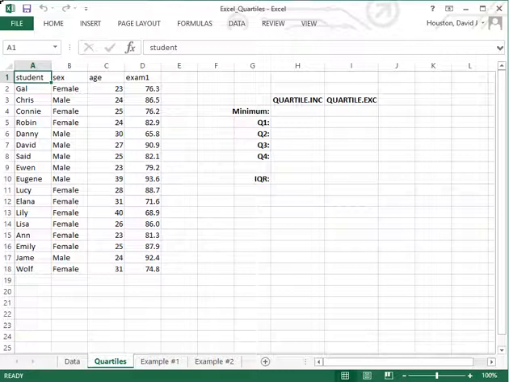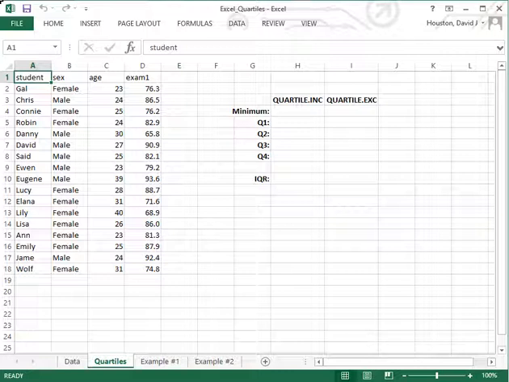Recall that the median indicates that 50% of the data, once put in order from low to high or high to low, falls below and 50% of the data falls above a given value. The first quartile indicates that 25% of cases in a sample fall below the first quartile, and the third quartile indicates that 75% of the cases in your sample fall below the third quartile.